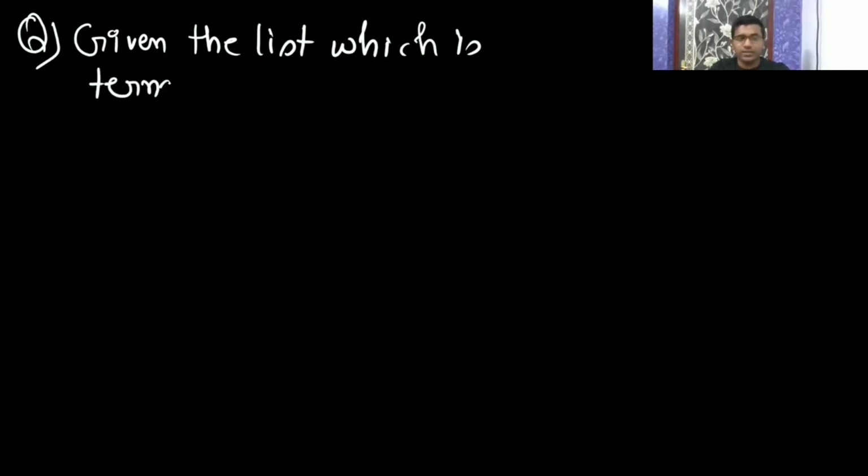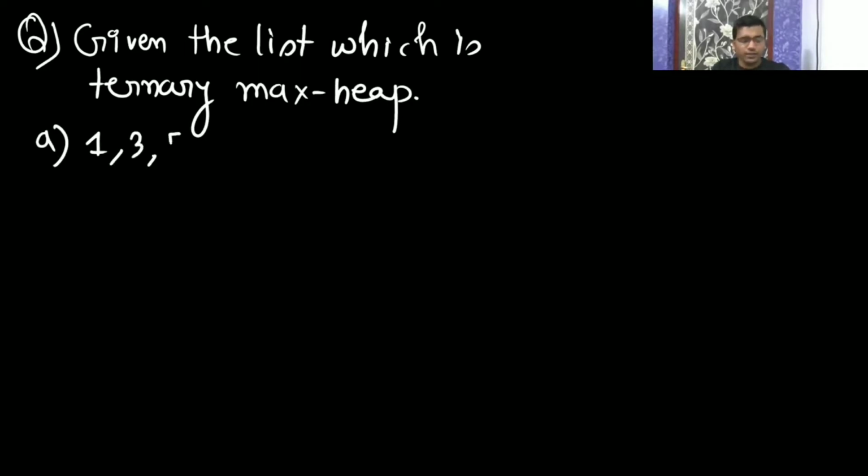Given the list, they are asking which is a ternary max heap. They have given you options. A has 1, 3, 5, 6, 8, 9.